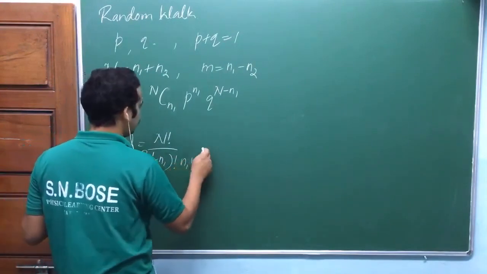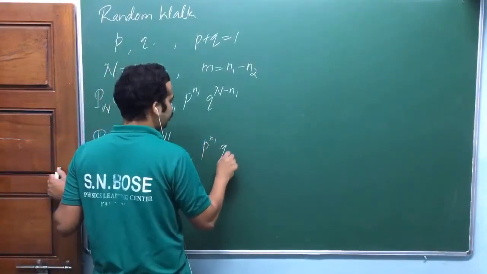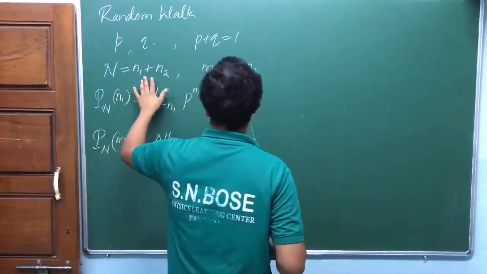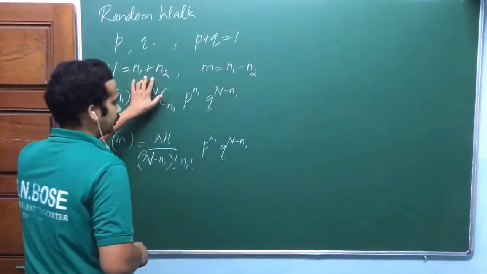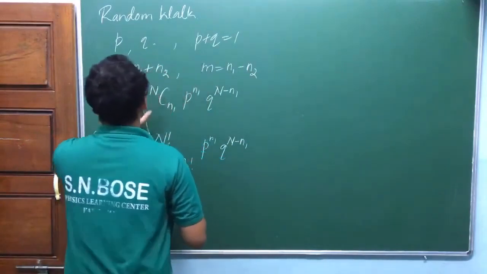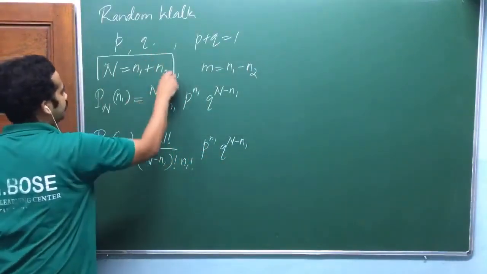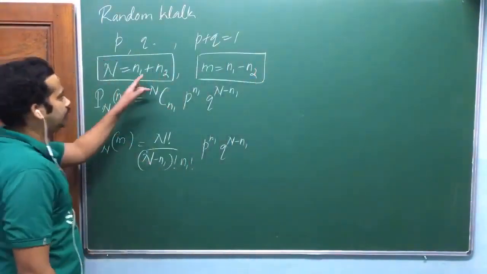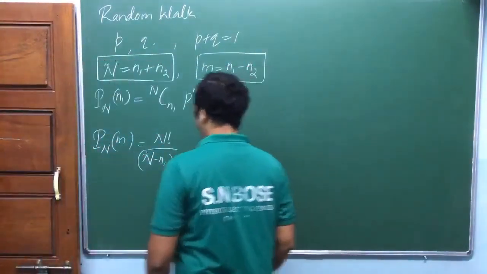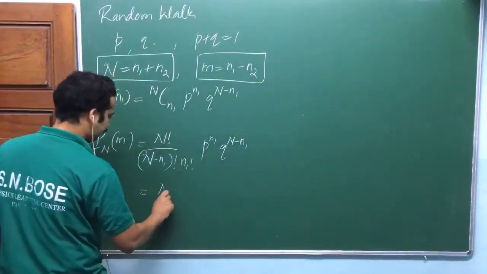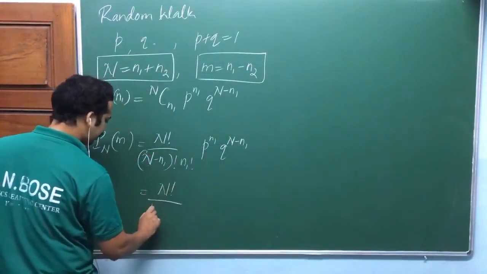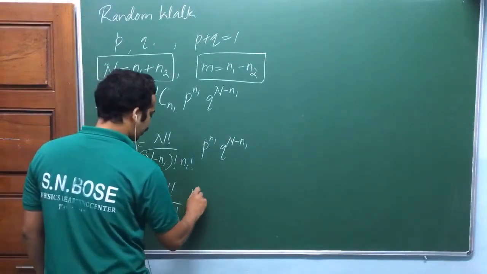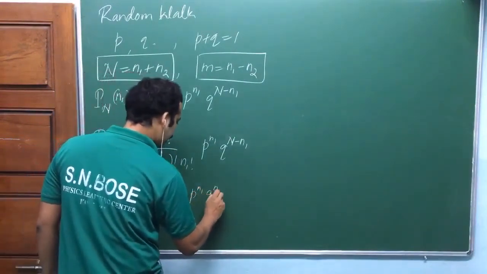n1 factorial. So p raised to n1, q raised to n minus n1. Okay, this n minus n1 is nothing but n2 actually. Can I write like this? From these two equations, I will solve it for n1 and n2, because this whole equation I can write like this: n factorial divided by n2 factorial, n1 factorial. Okay, so p raised to n1, q raised to n2.